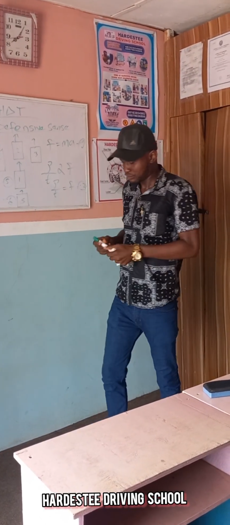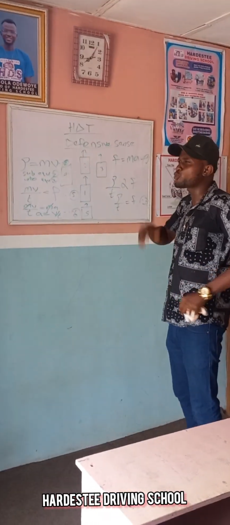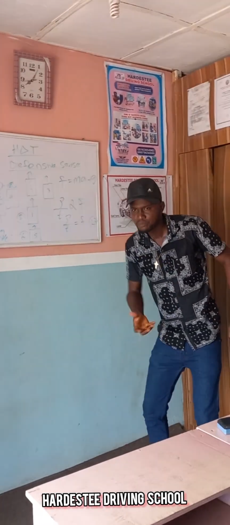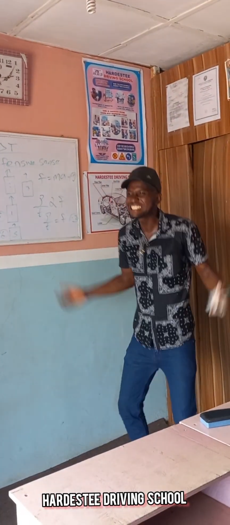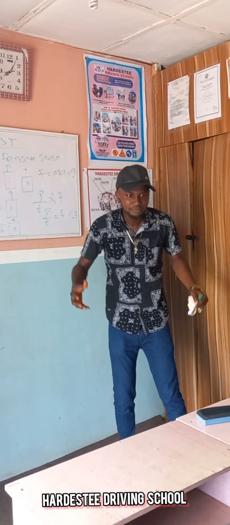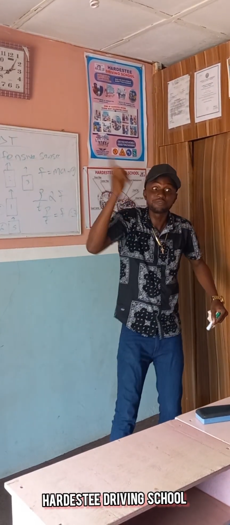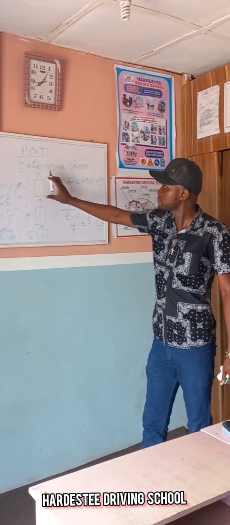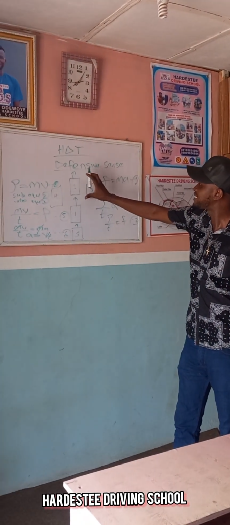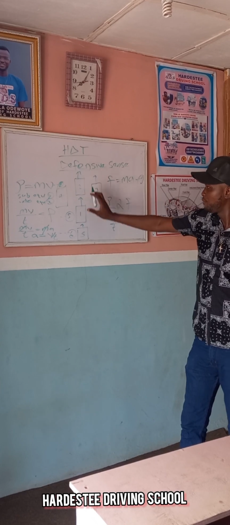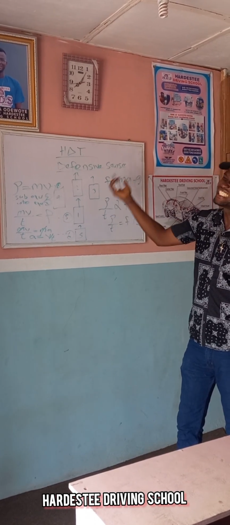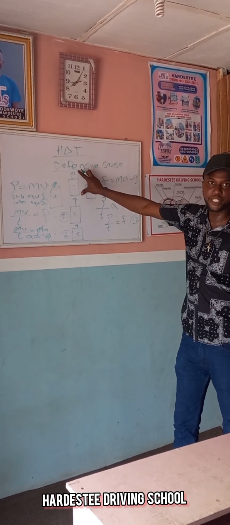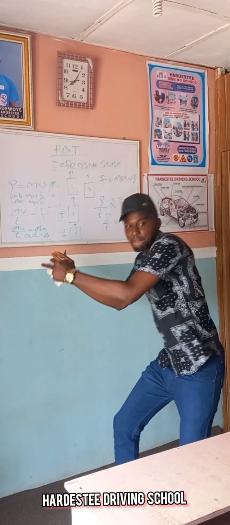Now, we talk about conservation of linear momentum, which says that the total momentum of a body remains constant irrespective of direction. Here is another vehicle. Let's assume that this vehicle is stationary, at rest, and you are moving with an initial velocity. You now hit this vehicle. You now move with a common velocity.